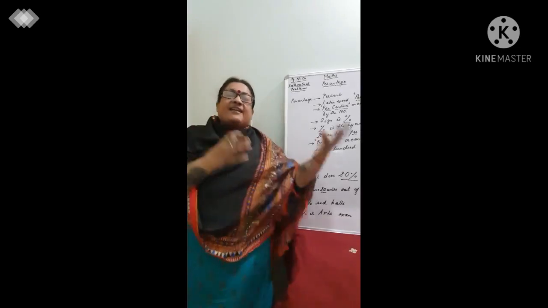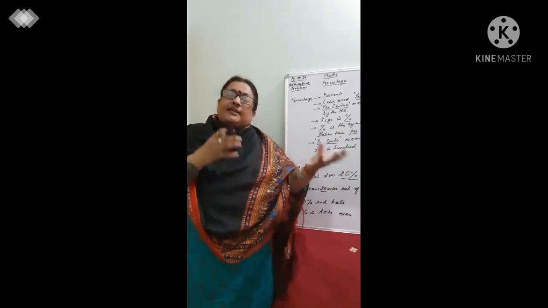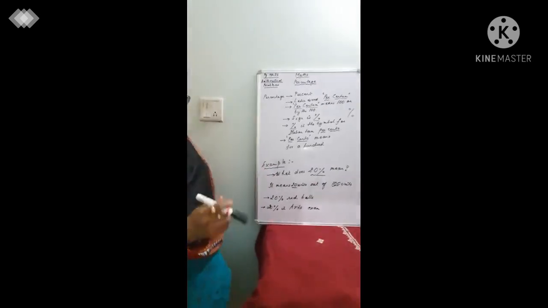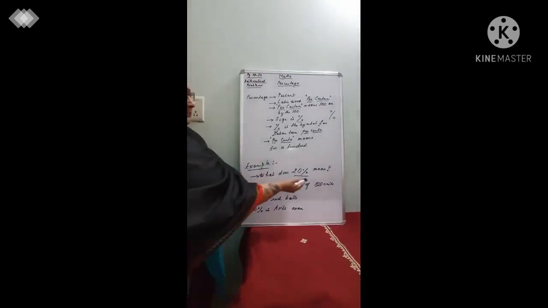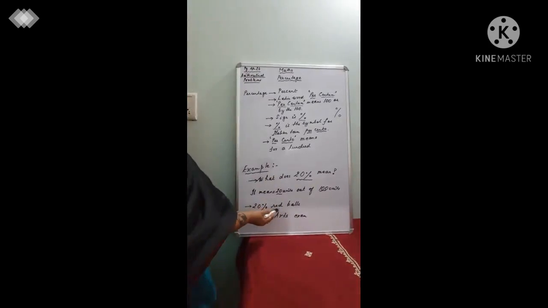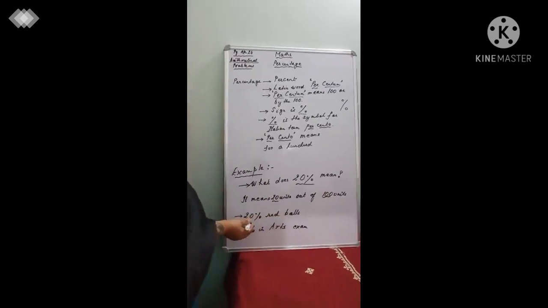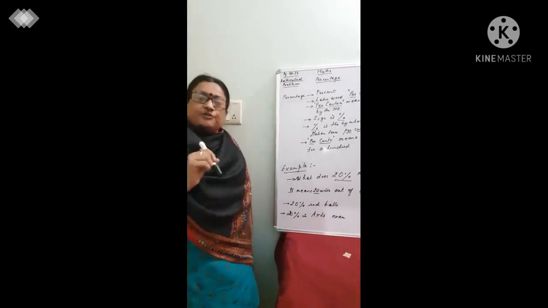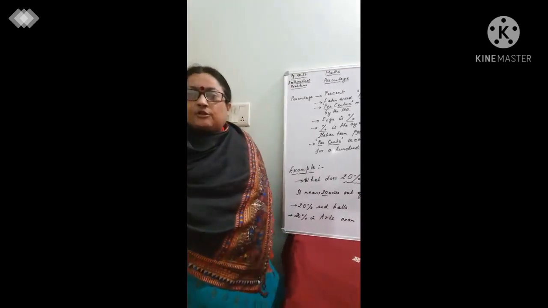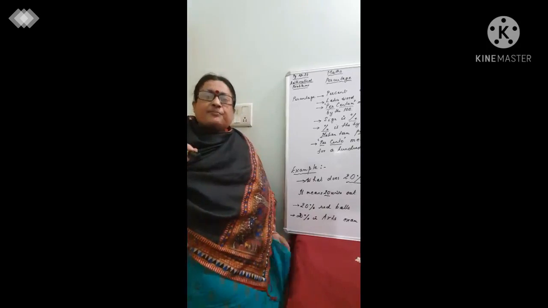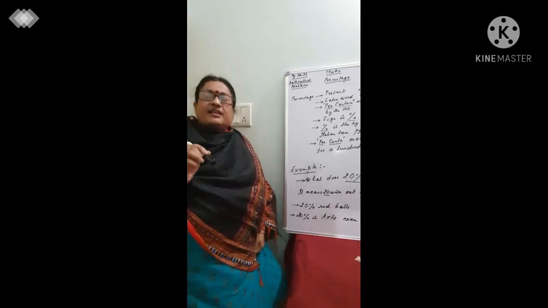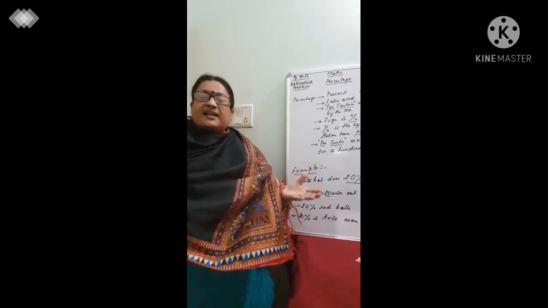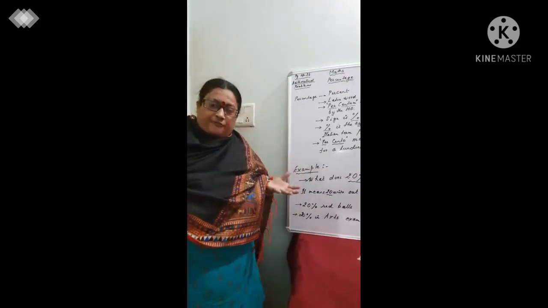In 100, that 20, if you're taking it, becomes 20%. Let's look at the example again. If I'm saying 20% red balls, suppose you are taking 100 red balls. Out of that, 20 are red balls. So if you are asking how many red balls there are, I can very conveniently say there are 20% red balls in a collection of 100 balls of different colors.